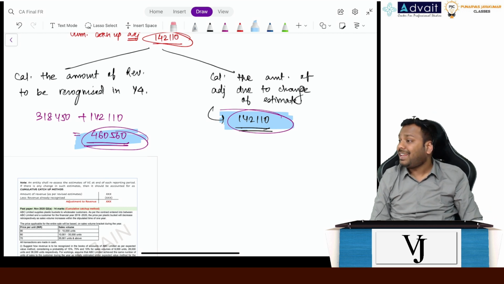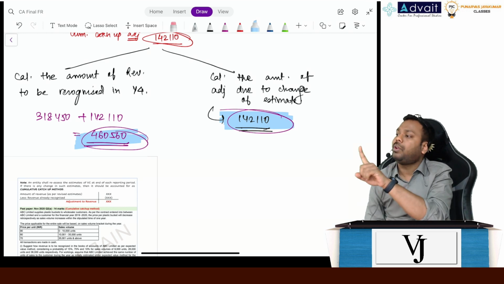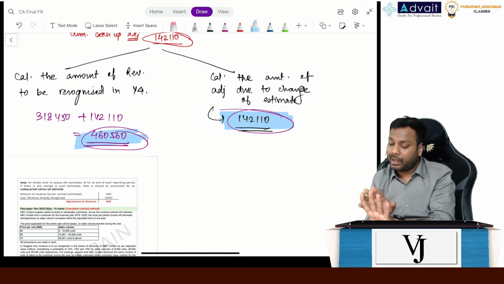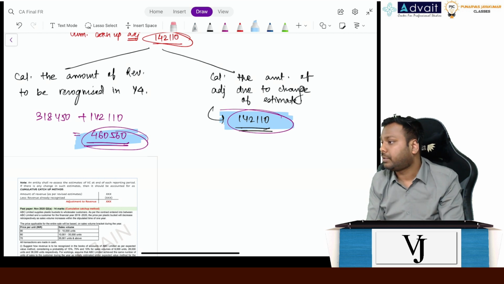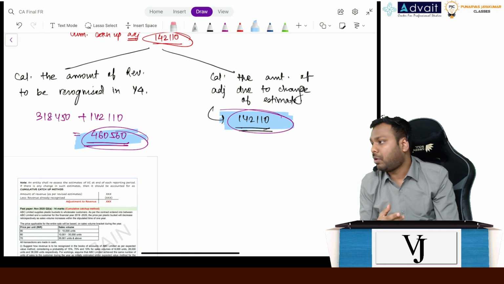See, generally we understand or we assume that it is satisfied. From an exam perspective, only one thing will matter: the fifth condition, that is probability of receiving the consideration. Rest all you have to assume that it is satisfied. Now if you talk from a practical perspective, yes, we have to assess from a different perspective.